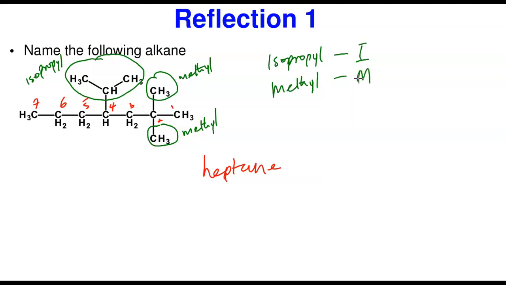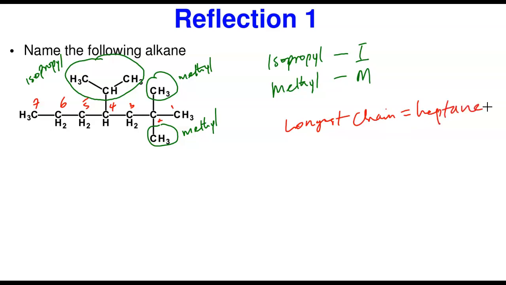So let's start putting everything together. So I'm going to remove this again. I already know that this is the longest chain. Remember, I already recognize that the longest chain is heptane. So that means it must end with heptane. So let me start numbering. So I comes first.